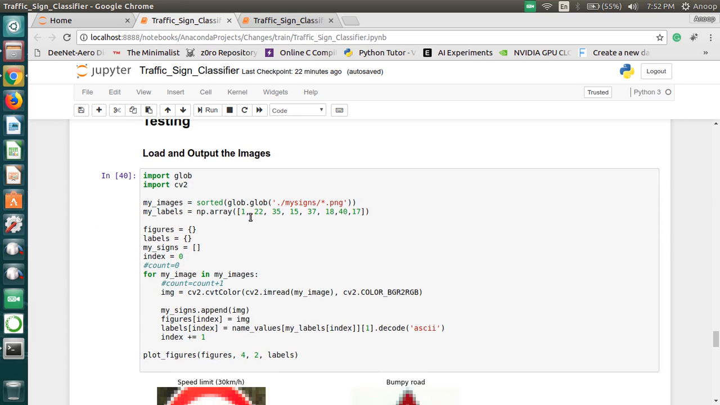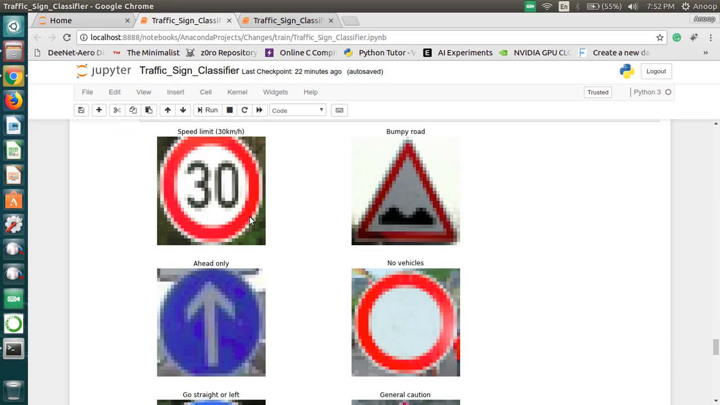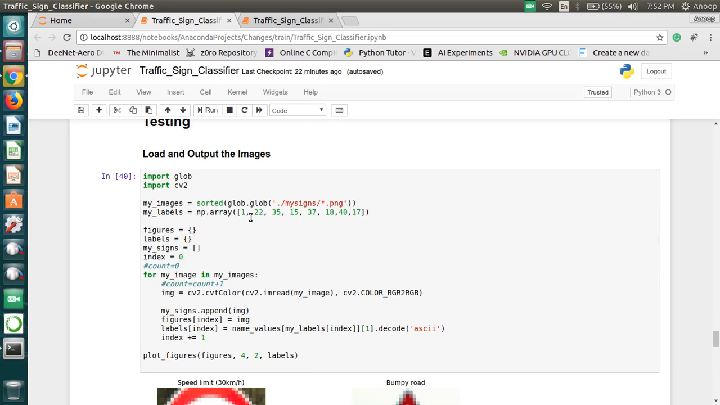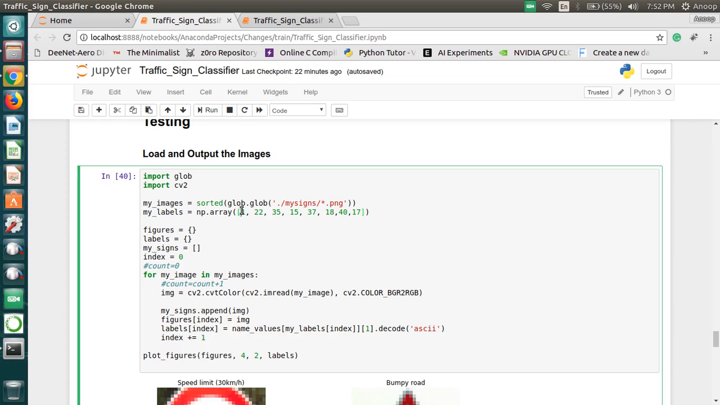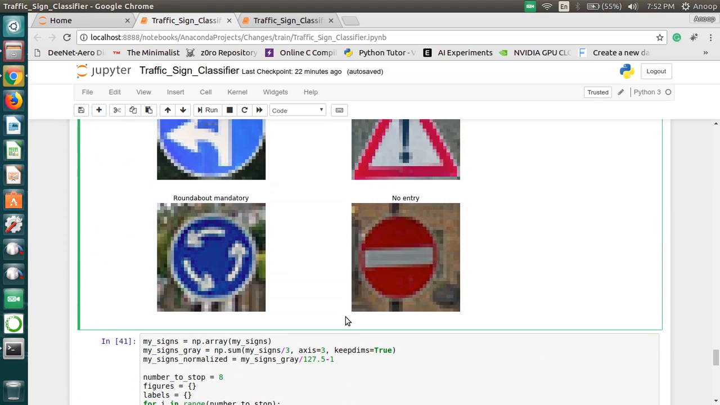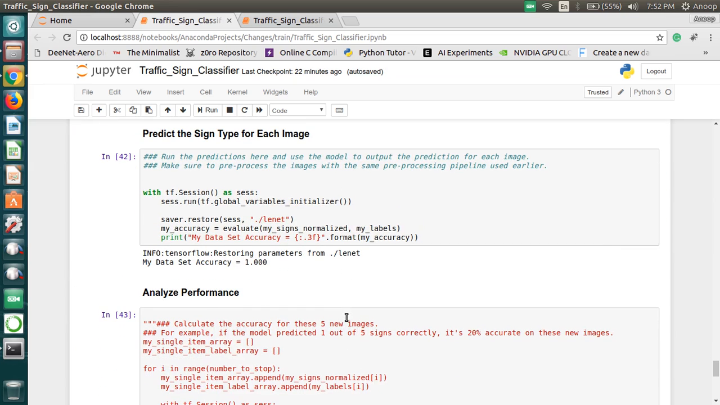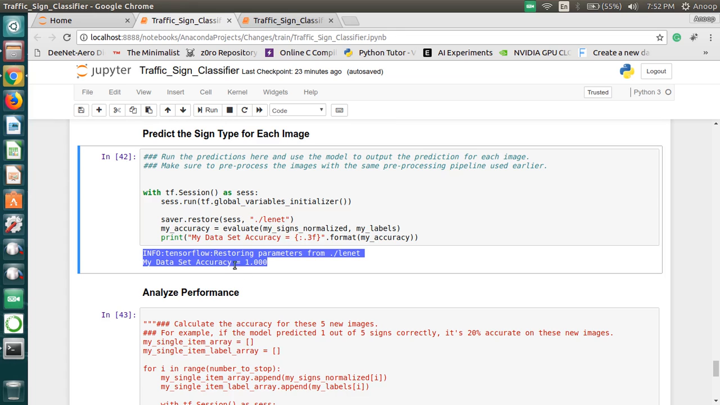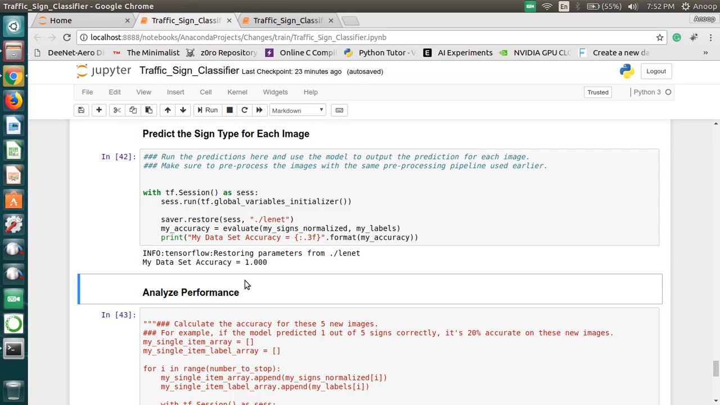And we have kept our traffic signs in a particular folder called my signs, and all the images are in png format, and these are the indices of the traffic signs, and we show the different signs that are present in that folder. And from our previously trained model, we got an accuracy of 1. This process includes only the training; we have completed only the training one.